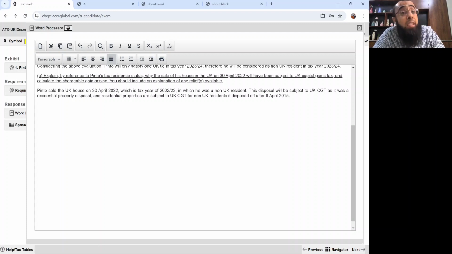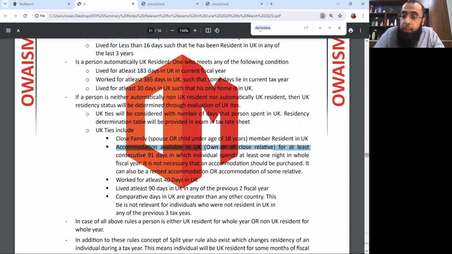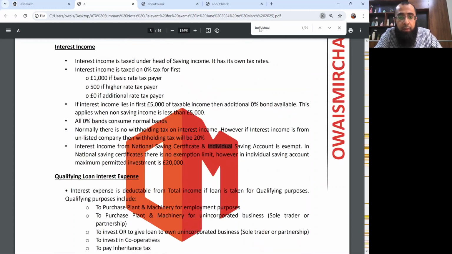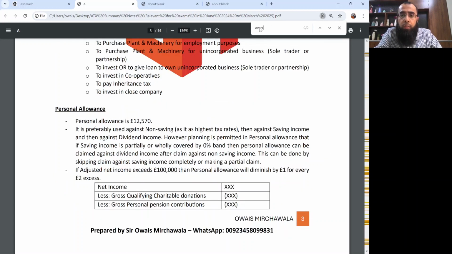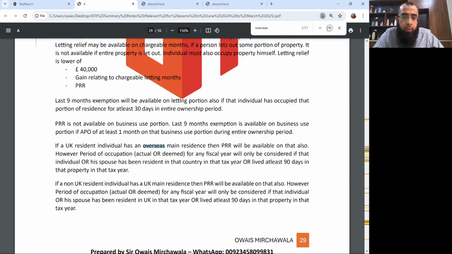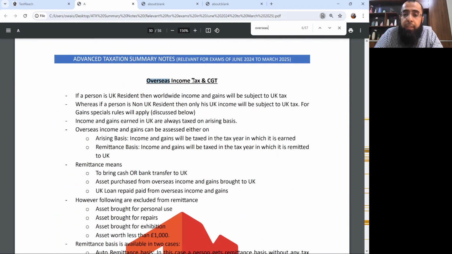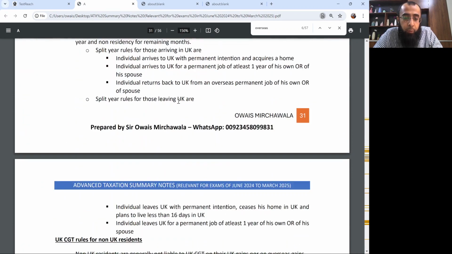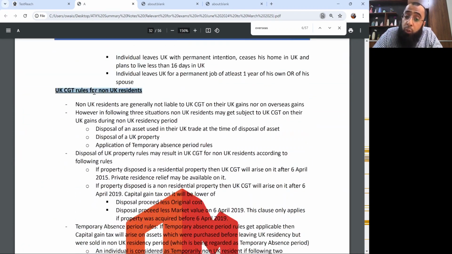Now again, if someone has forgotten the rules, just go to the summary notes. Go to disposal of property for non-UK residents. In the individual overseas issues, you will find this topic. Here comes your overseas income tax and CGT issues, and if you go down, you will find the UK CGT rules for non-UK residents.